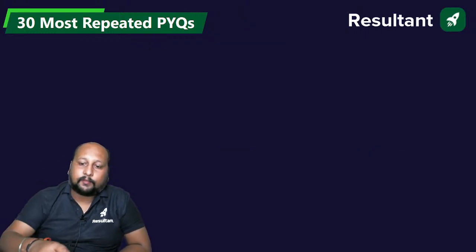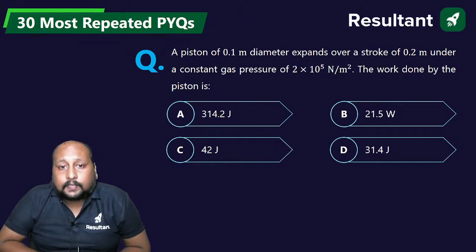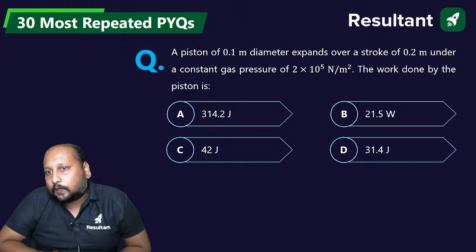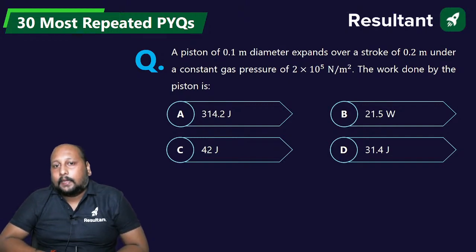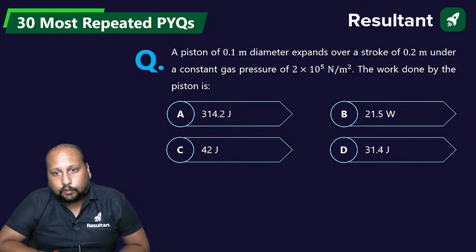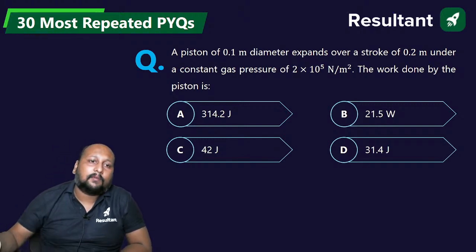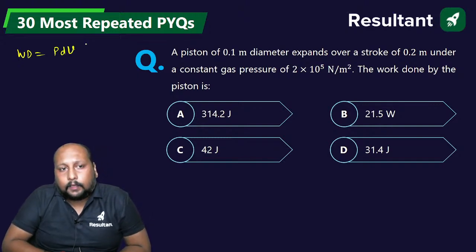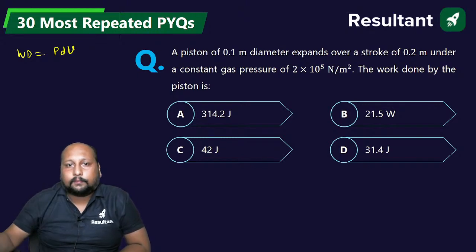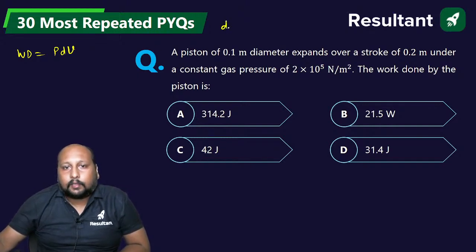Clear? Next question, number 5 on the screen. A piston of 0.1 diameter expands over a stroke of 0.2 meter under a constant gas pressure. The work done by the piston is? They are giving you the diameter, the stroke length, and the pressure, 2 into 10 to the power 5 Newton per meter square. We are asking what the work done is. Work done is P del V, change in volume. Volume is area into stroke length.